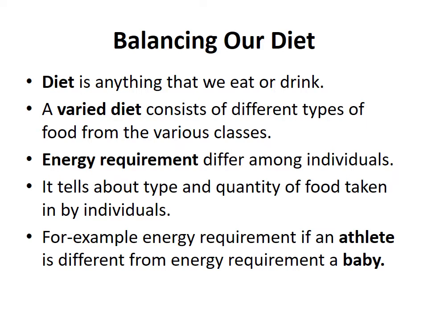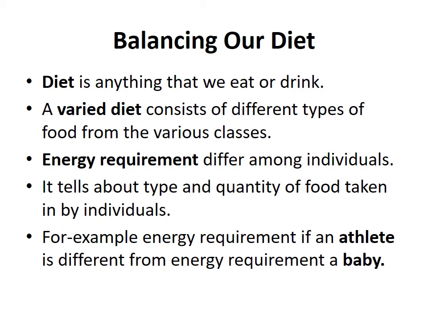It contains proteins and fats in the form of the patty. Then there will be some vegetables in it, so they will provide some fiber and some important minerals and vitamins. So it will be a varied diet. Or if we are having a burger with some milkshake or other things, it will also be a varied diet because it contains different types of foods from various classes.